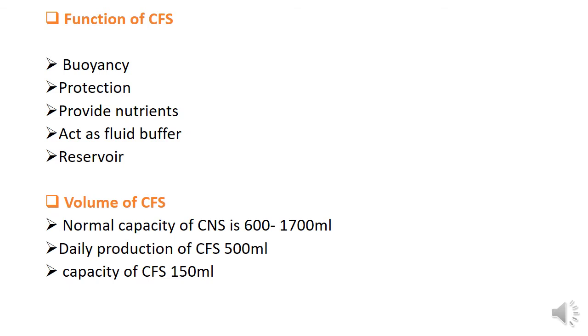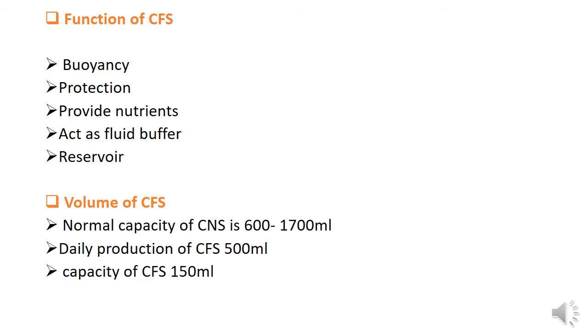It provides nutrients. It acts as a medium of nutrient transfer, because the fluid passes nutrients from the blood to the brain. Next, it acts as a fluid buffer.